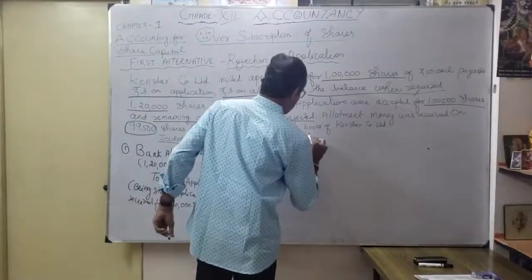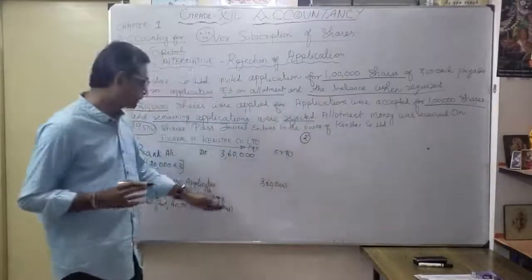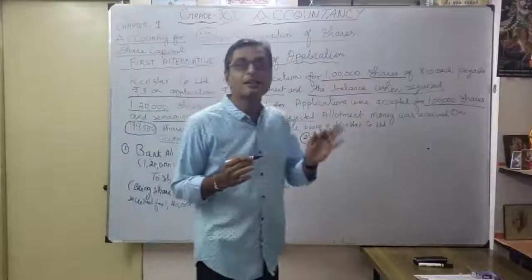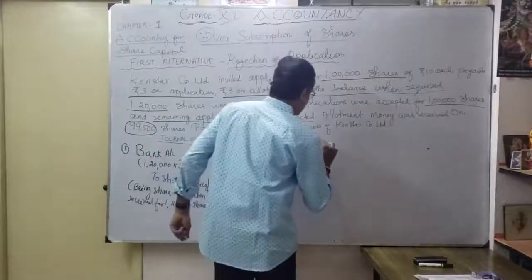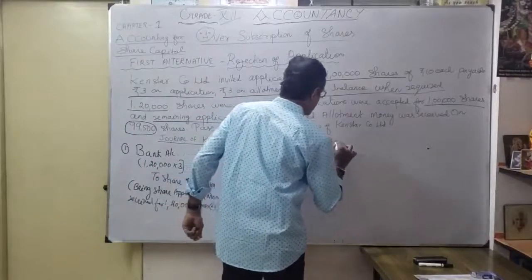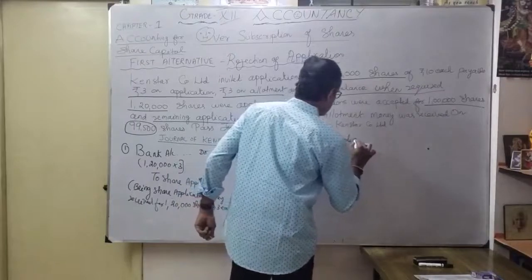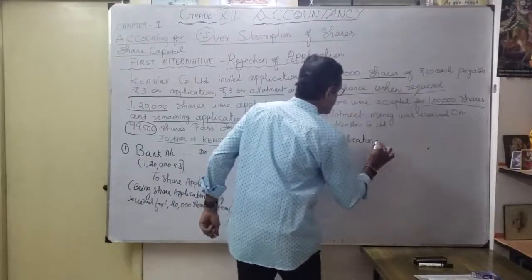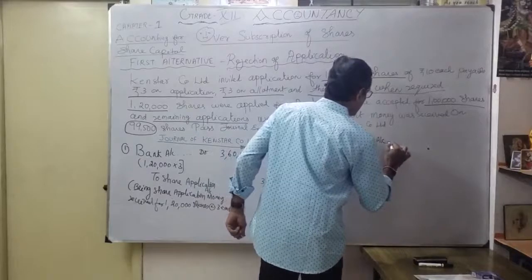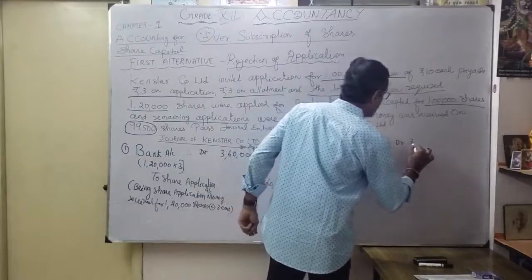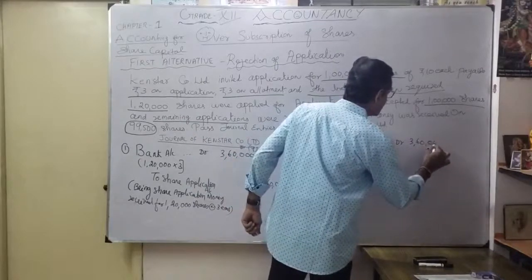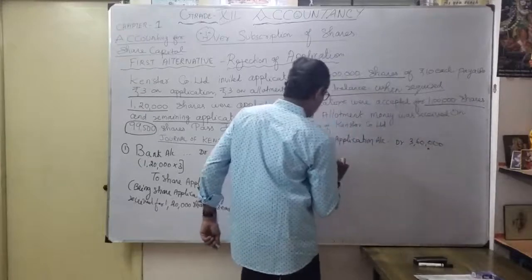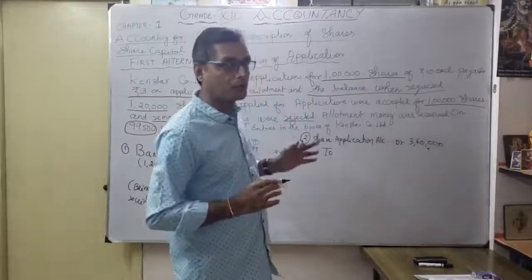Second transaction, we are going to transfer this share application money to share capital account. So here, share application account debit. How much? 3,60,000. Okay. So actually how much is going to transfer to share capital? Only 1 lakh.